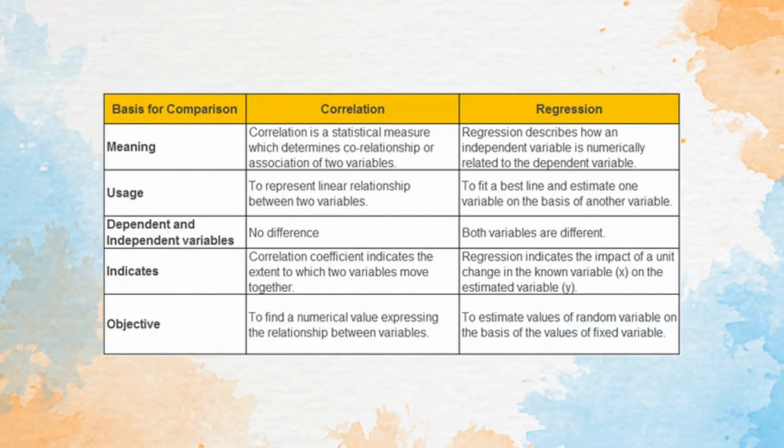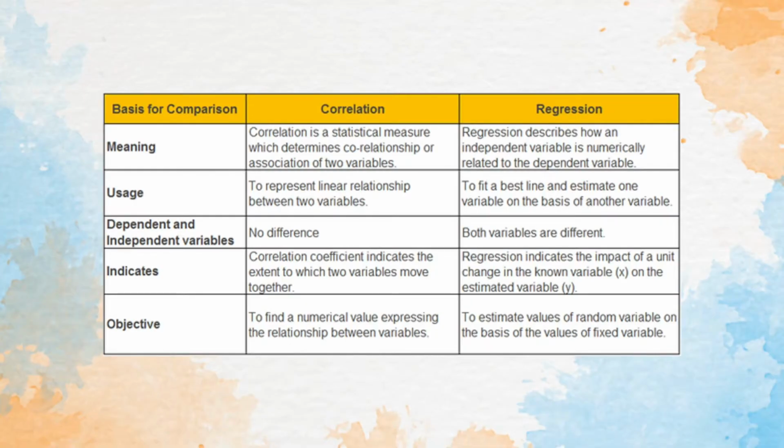On the other hand, there are some bases of comparison. It could be in terms of usage, indications, or independent variables, because independent variables are the variables which change with the change of time. When you are talking about simple regression, the dependent and independent variable are one each, whereas in multiple regression analysis the dependent variable is fixed, but the independent variables are more in number. They are more than one, more than two, and unlimited. How you are going to apply multiple regression lines is the need of the hour.